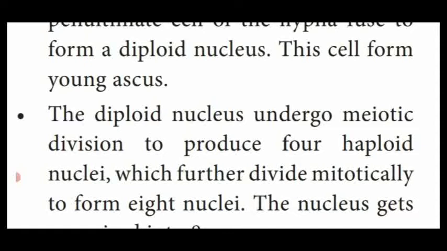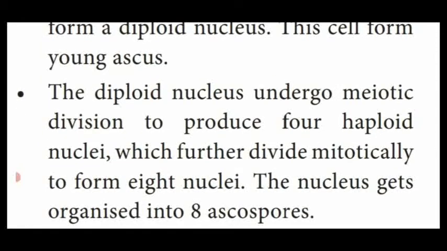These 4 haploid nuclei further undergo mitotic cell division to form 8 nuclei. The 8 nuclei are organized into the 8 ascospores. Those are the steps involved in the formation of ascospores.